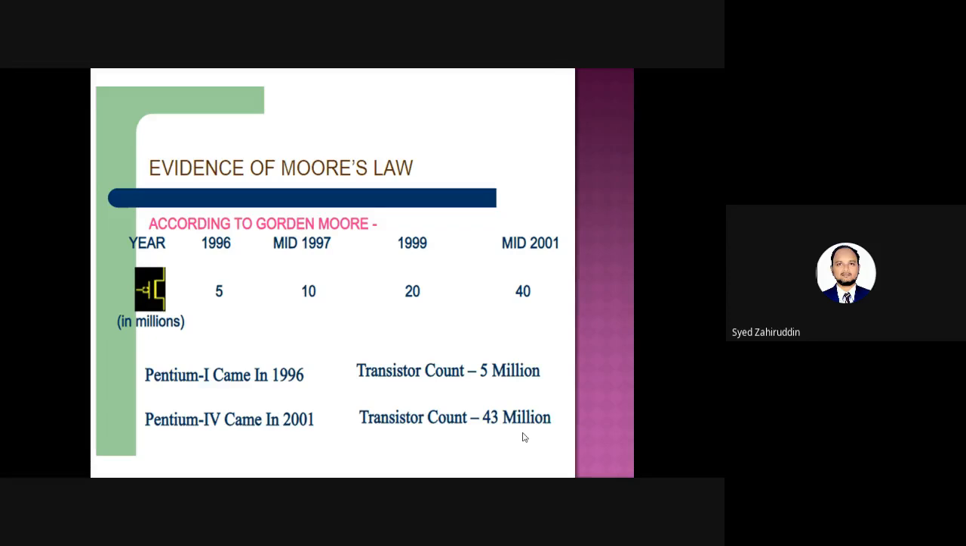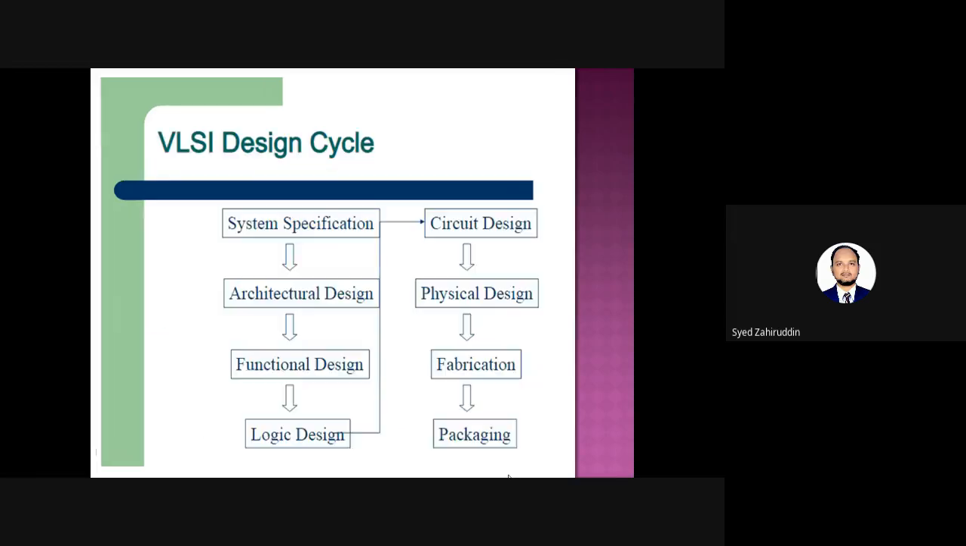Just imagine, within a 2 centimeter by 2 centimeter area, 43 million transistors are incorporated. Then what will be the size of each transistor? It will be in terms of nanometers, which is very thin even compared to our human hair. That much advancement has taken place, and it was specified in the 1970s itself by Moore's law. Then next we discuss the VLSI design cycle.